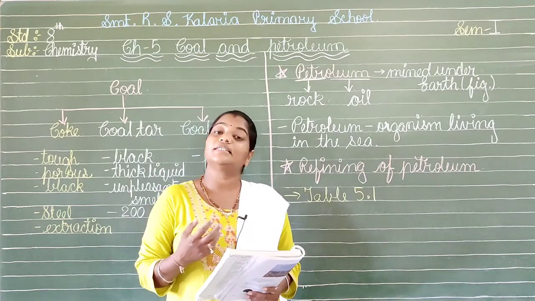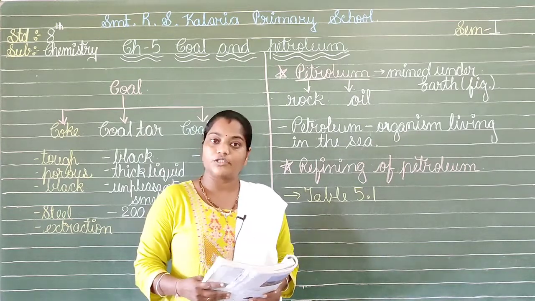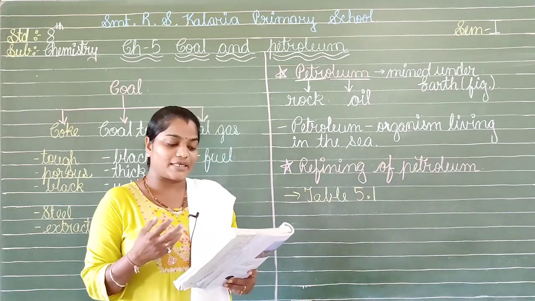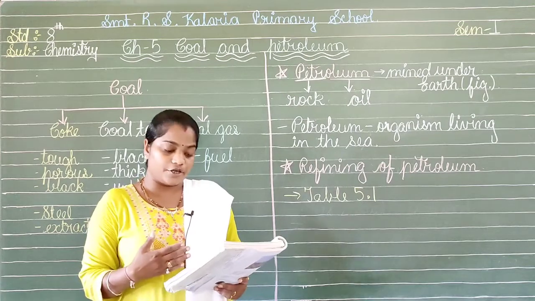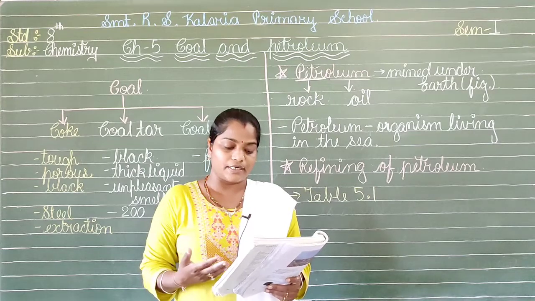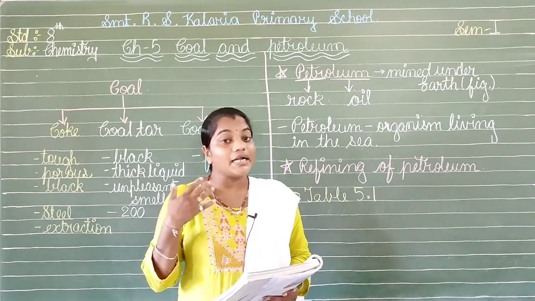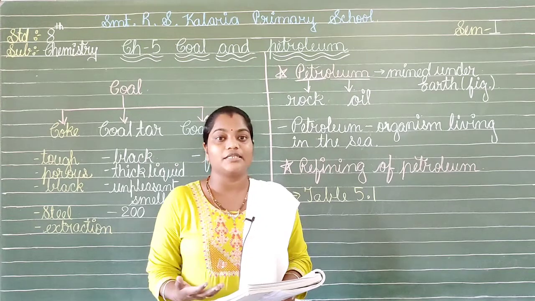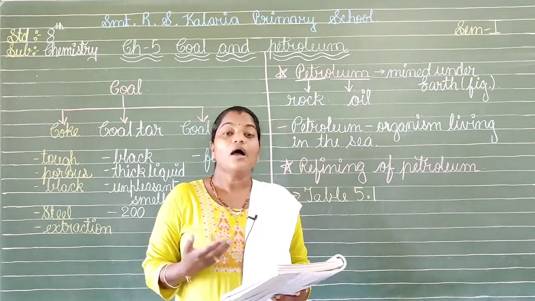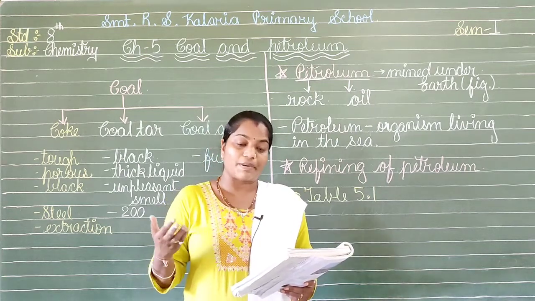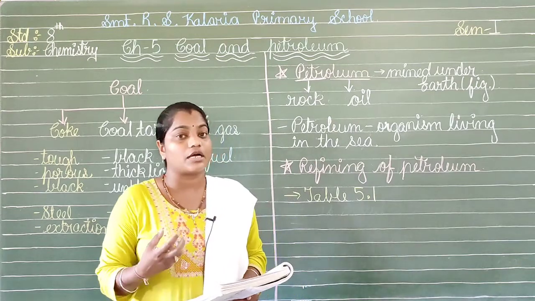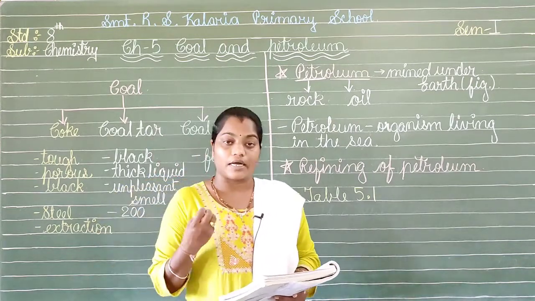Here we have the history of the usage of petroleum. In 1859 in the USA, in Pennsylvania, petroleum was first drilled and used. Later, 8 years after, in 1867, it was found in Makum in Assam, and later in India also at many centers. For example, we have found it in Gujarat, Mumbai High, and in the river basins of the Godavari and the Krishna. So it is a very useful product that we have in our country India also.